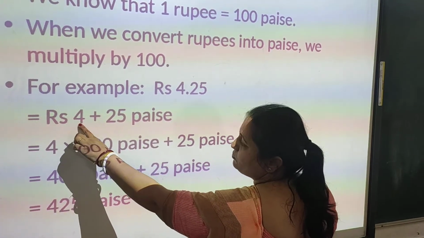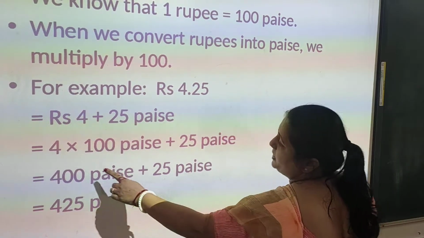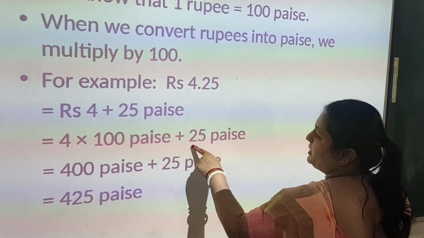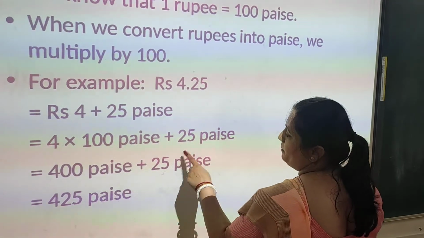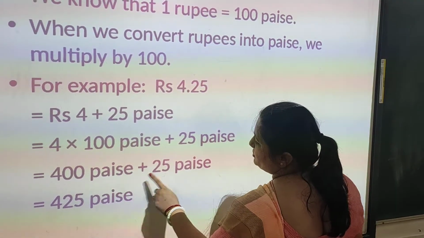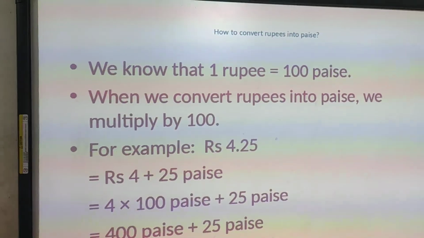So 4 rupees means what? 4 into 100, because 100 paisa is equal to 1 rupee. So 4 into 100 plus 25 paisa. So 4 into 100 is equal to 400 plus 25. So 400 plus 25, 425 paise. Like this we have to convert.